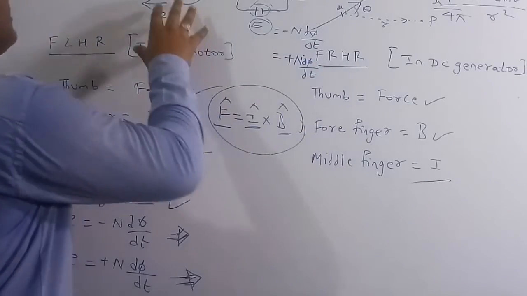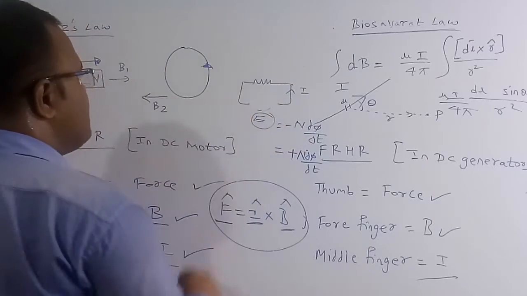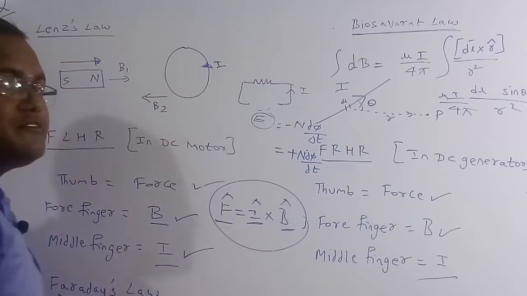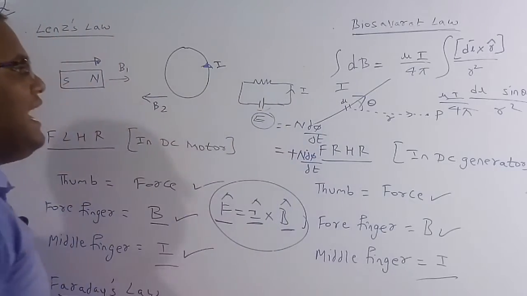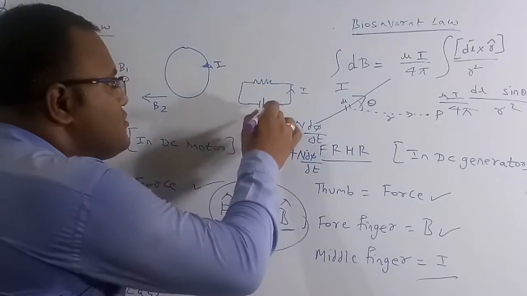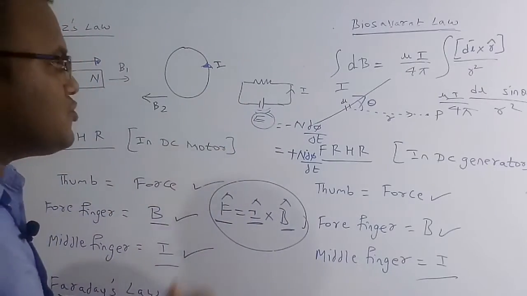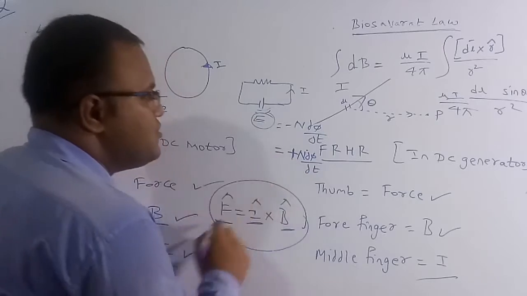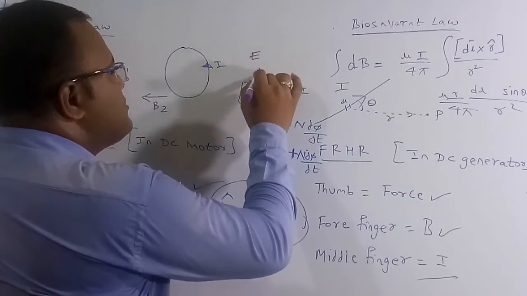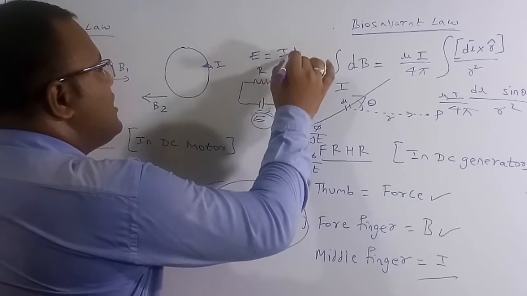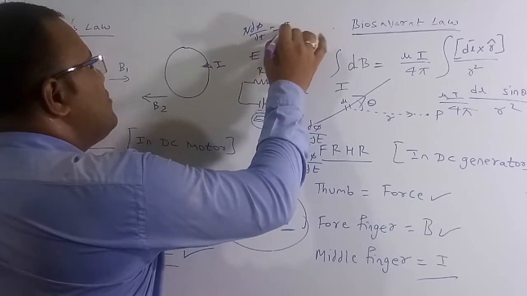Let me give a small example here. In this coil the current is produced, and I have already told you the direction of the current. Now you can figure out that the direction of the induced EMF will be in this manner: positive to the right side and negative to the left side. Because by using the Lenz law you have figured out the polarity of the induced EMF, you have to use plus n dφ/dt. This is the formula: let me assume this is an R resistor. So E is equal to IR, and in place of E, I can use n dφ/dt is equal to I into R.